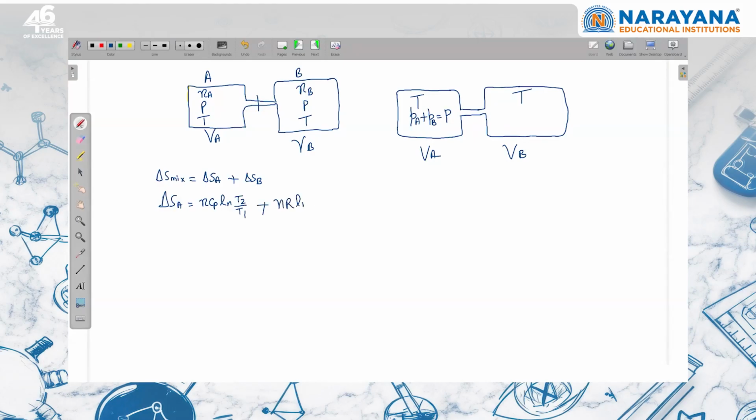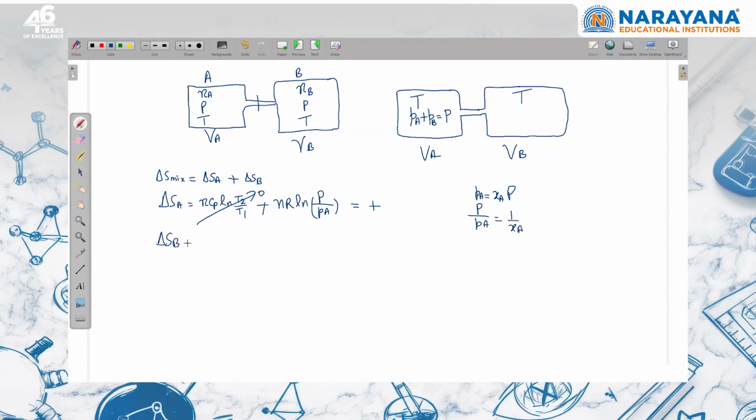N R ln P1 upon P2. Initial pressure is P, and for gas A the final pressure is the partial pressure of A. Obviously the partial pressure of A is less than the total pressure, so this value is greater than 1, and the ln is going to be positive. So the entropy of gas A is increasing. I can further simplify this. We know that partial pressure of gas A is equal to mole fraction of A into total pressure. So P upon partial pressure of A is equal to 1 by XA. We can write it in that form also, but that is going to be positive.